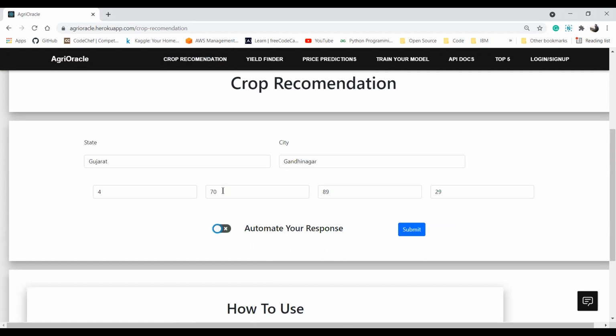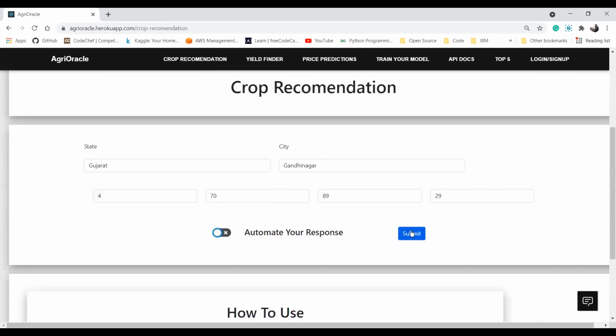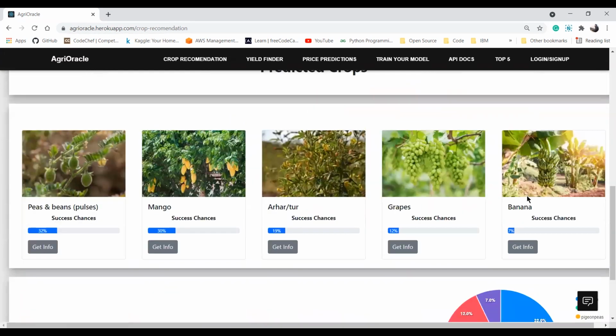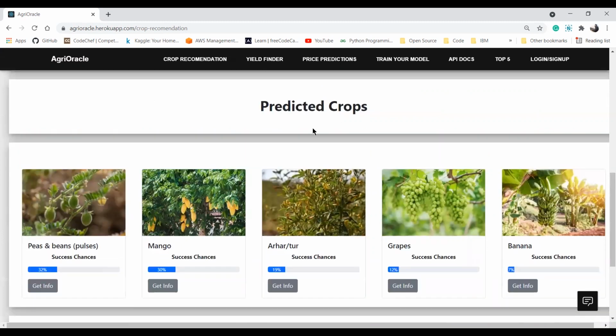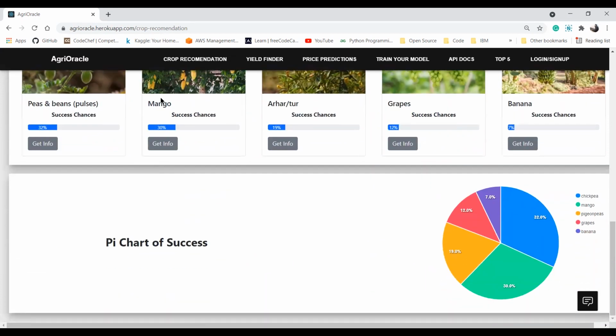nitrogen, phosphorus, calcium, and pH. The instruction is given to you on how to use this service. I'll click on submit to generate the response. So the response is generated for me, and you can see the top 5 best crops are predicted for me. The first is peas with success rate of 32%. Second is mango with success rate of 30%. And the pie chart of success rate is given to me.